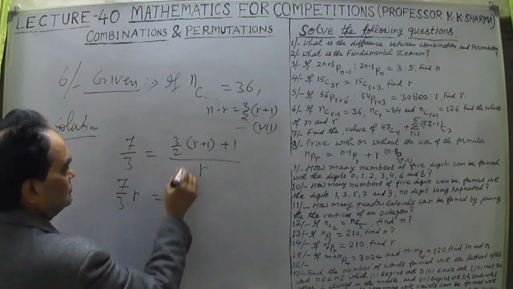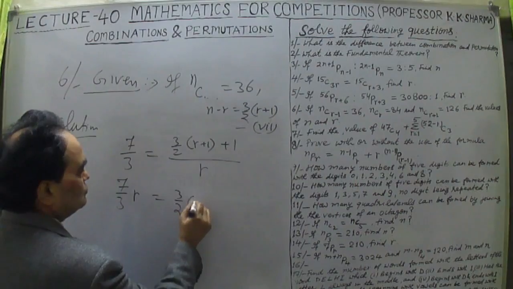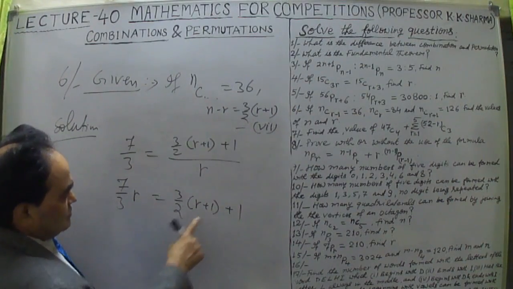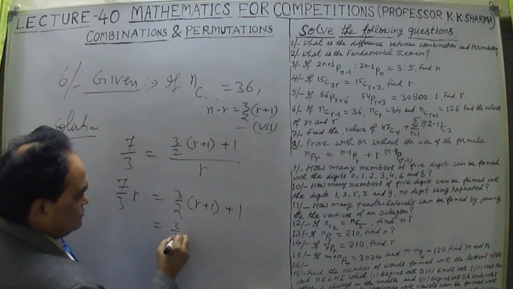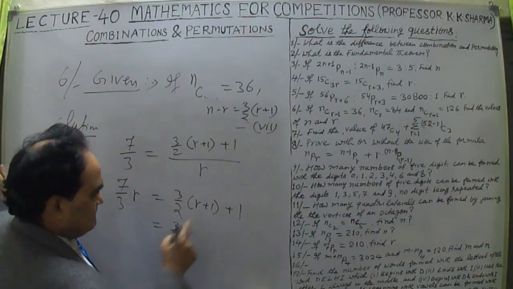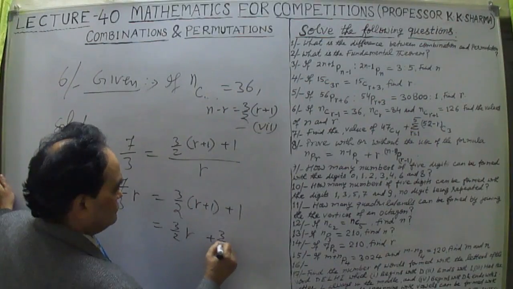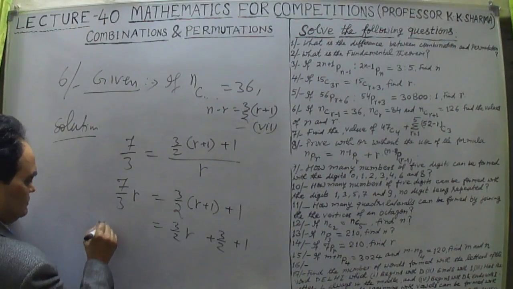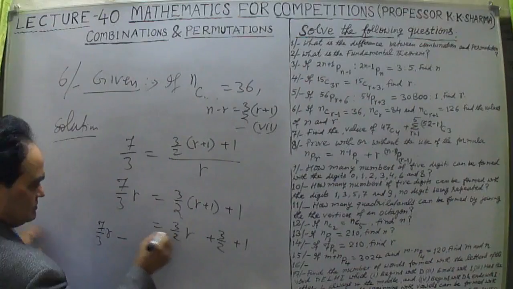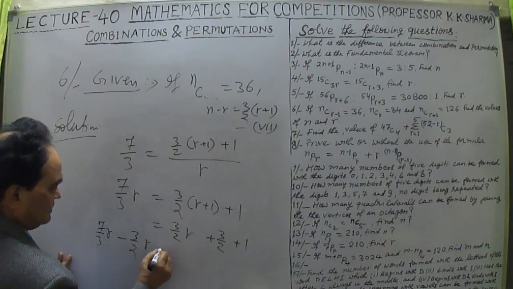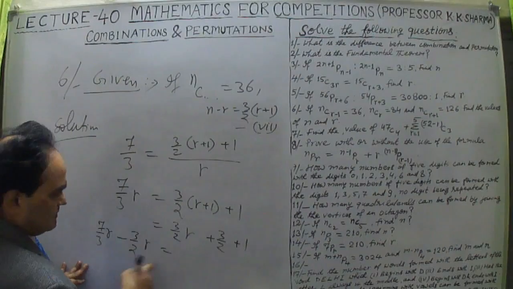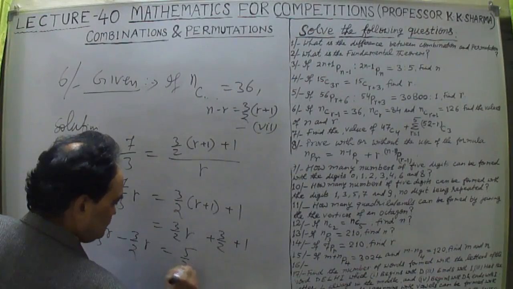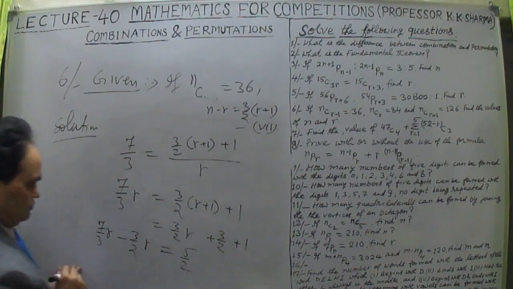7/3 into r equal to 3/2 into r plus 1. So let me further solve this, 3/2 r plus 3/2. Now this is 7/3 r minus, let me take this 3/2 r to this side. This is minus 3/2 r equal to 3/2 plus 1, 3 plus 2, 5/2.